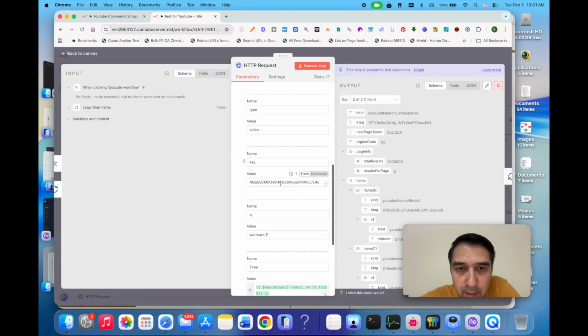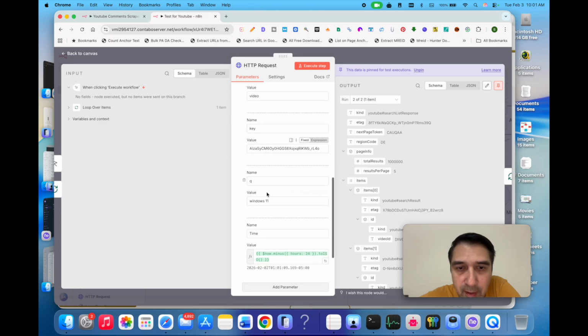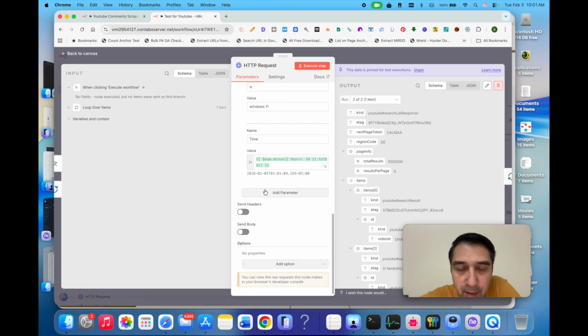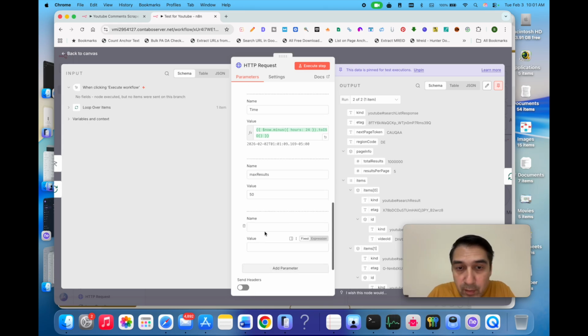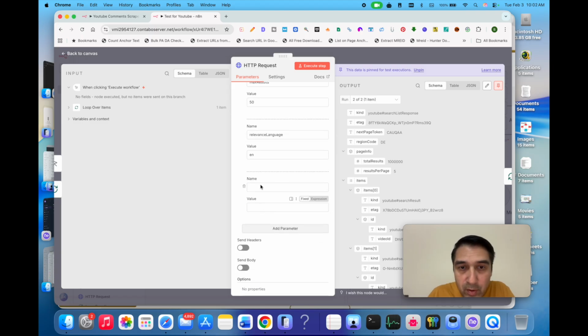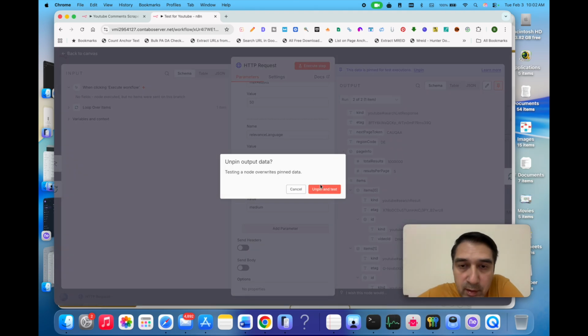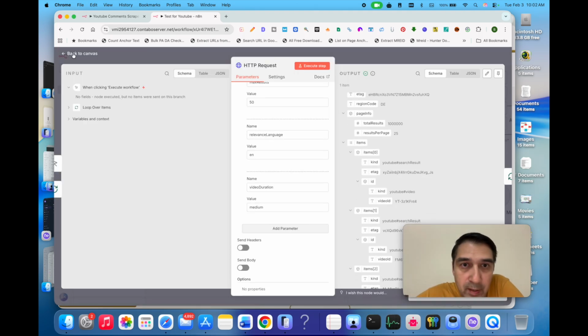Let's scroll down. So we've got the key, we've got the search term, we've got the time, but we're missing the maximum number of results because we cannot process thousands of results at a time. We also have these results in thousands of languages, so we just want English. We will do en, add another parameter. We also have all durations. We don't want to process super long durations, so we'll do medium, or you can even do short. And so this is what we're missing. We'll go ahead and execute on this. Okay, I think we have covered everything.